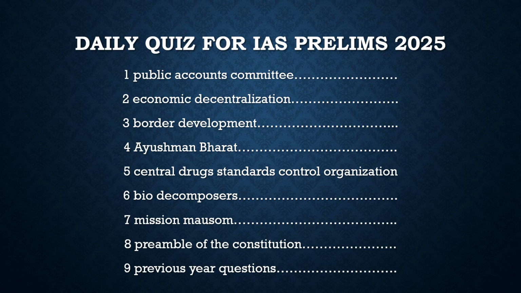At the end, after we solve the questions with respect to these prelims based articles, we will discuss the preamble of the Constitution. We will put some light on it. This is a very big article itself. If we start discussing it, it will take at least 2 to 3 hours to discuss it properly. So today we are going to take some parts of the preamble of the Constitution and solve some questions with respect to it. And at the end of the session, we will solve some previous year questions.